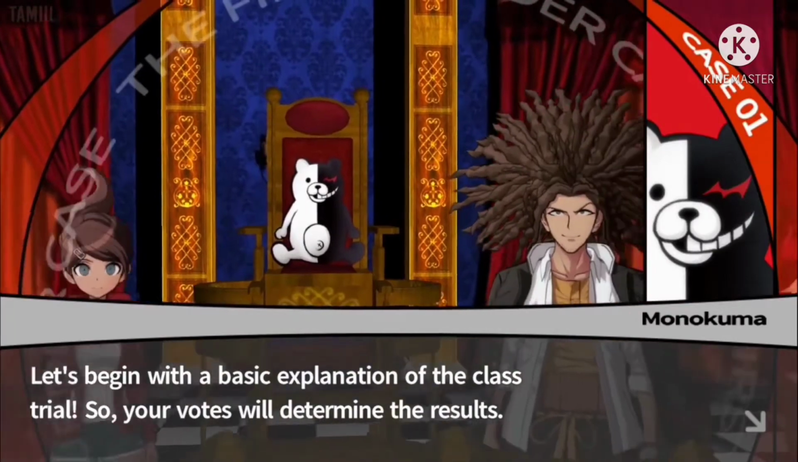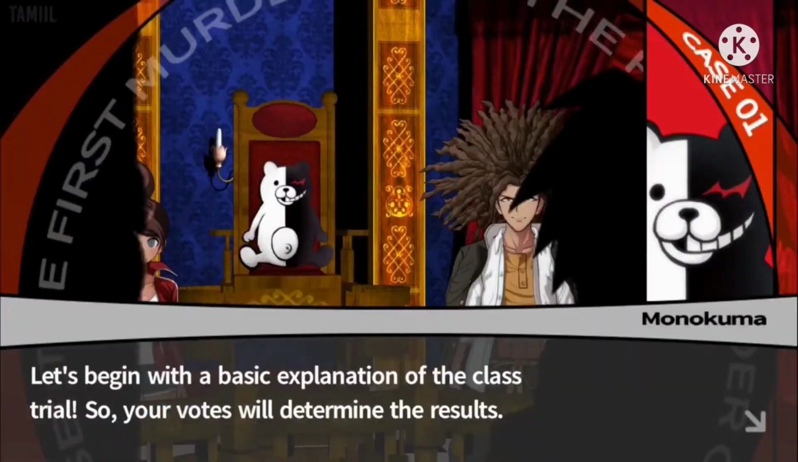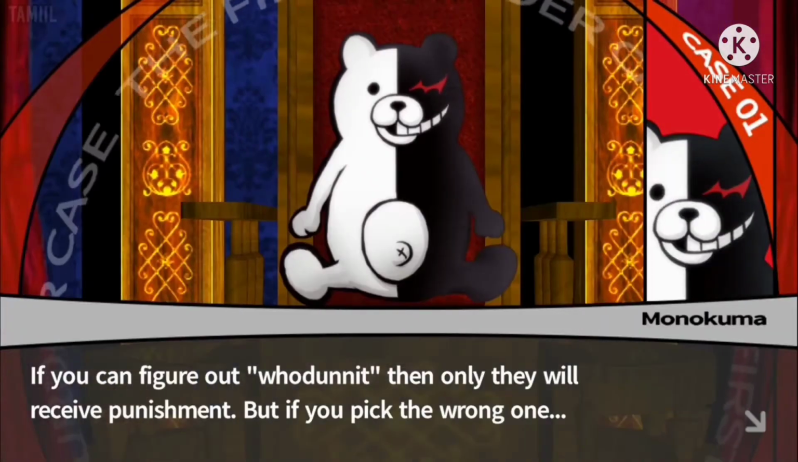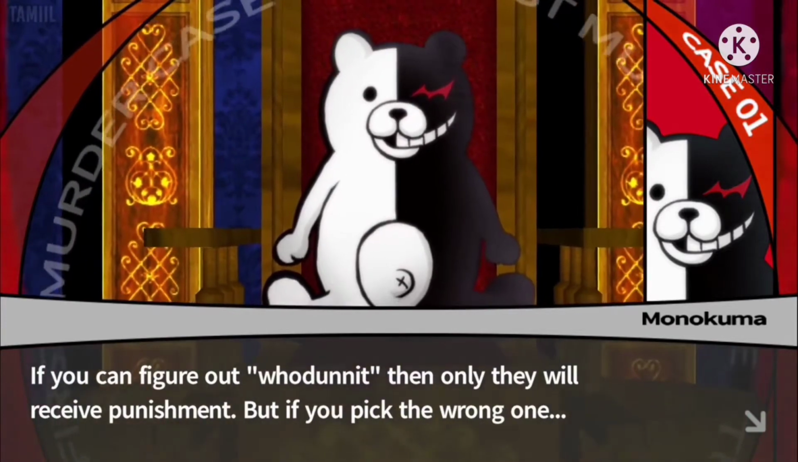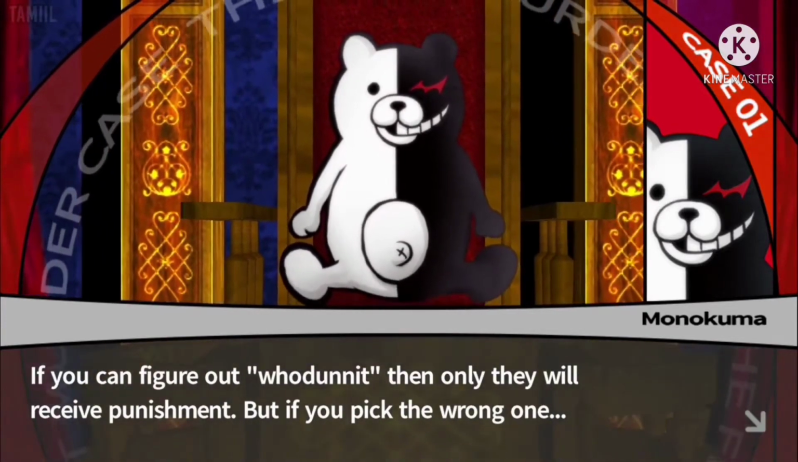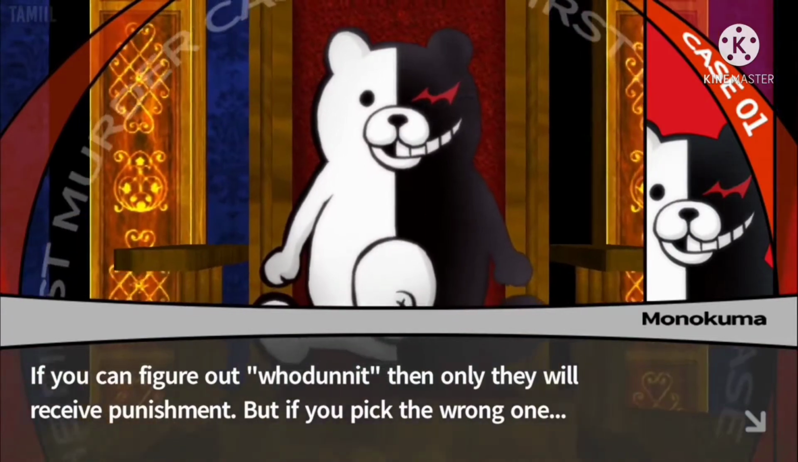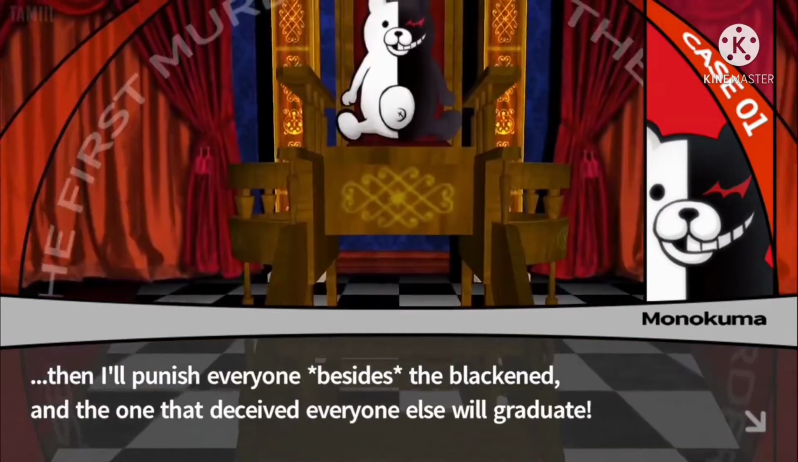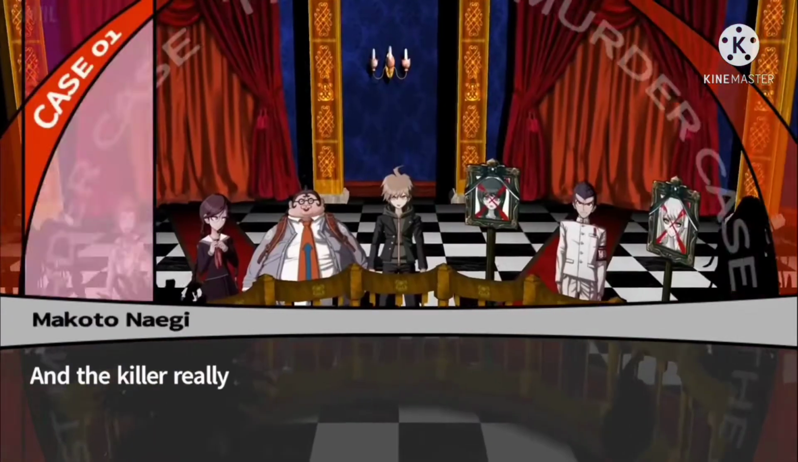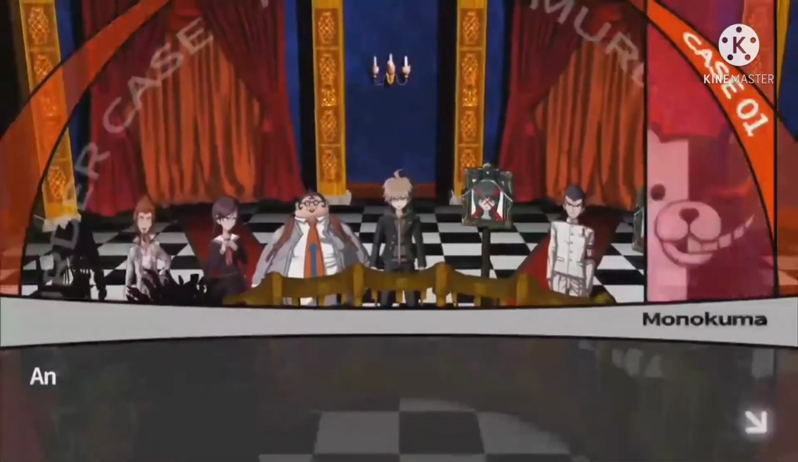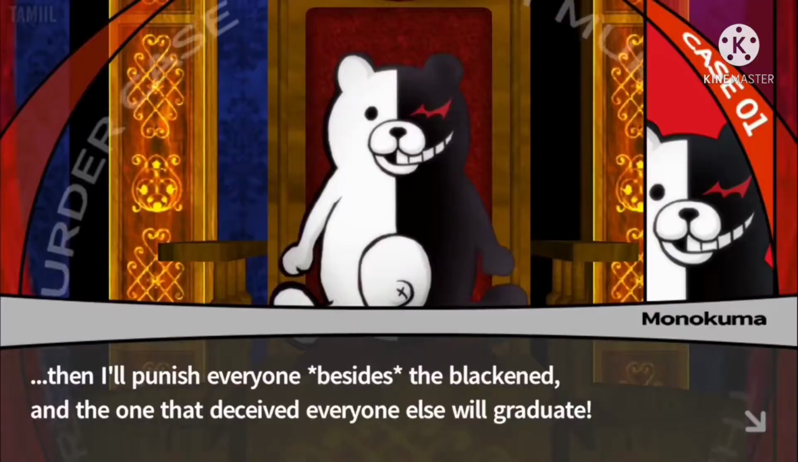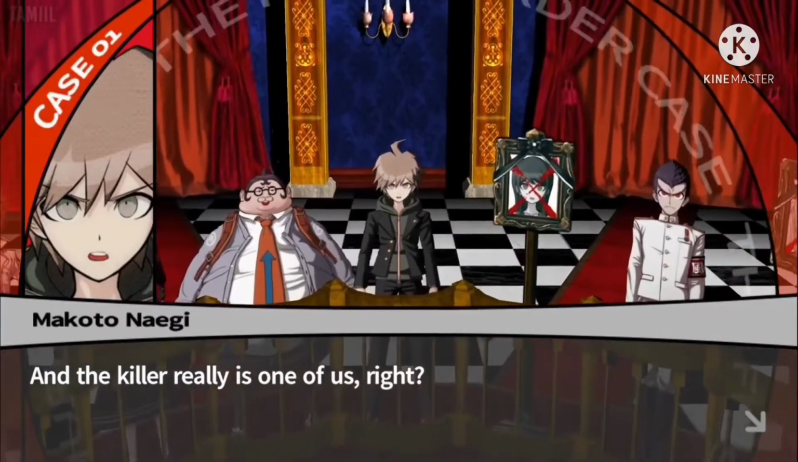Begin with a class trial. So, if you can figure out the wrong one, then only they will receive punishment. But if you pick the wrong one, then I'll punish everyone but the blackened. And the killer really is one of us, right?